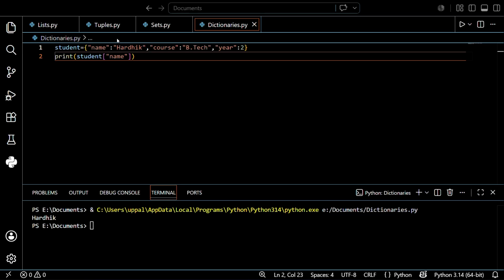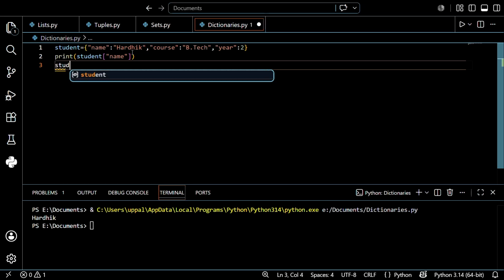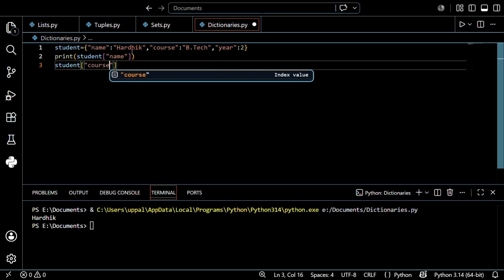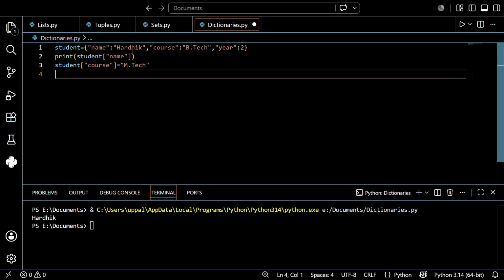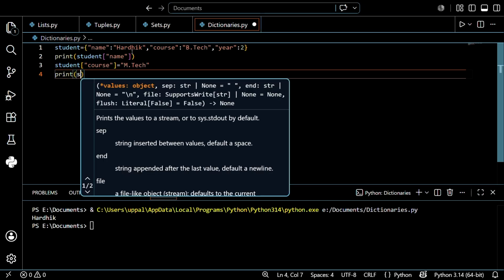Adding and updating works similarly, guys. Say I want to update my course from BTech to MTech. Write student of course is equal to MTech, and I want to print student.